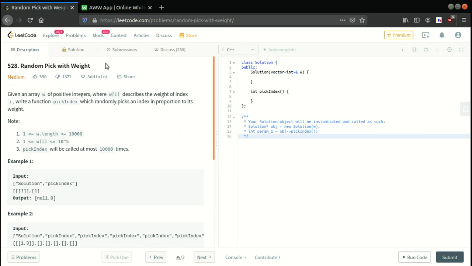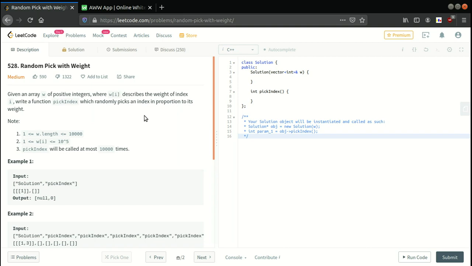Random Pick with Weight. First of all, I'll suggest you not to do this question because I'll call this a bad problem. Why? Because the number of likes is 590 and the number of dislikes is 1322, which is way more than the number of likes. And I'm saying you should skip this type of question because it will take your time. Basically, you will be wasting too much of your time over questions in which either the question is not properly explained or there is some error in it.